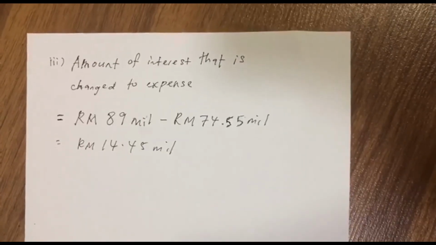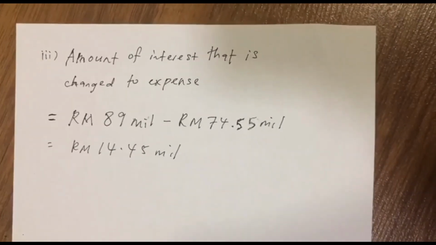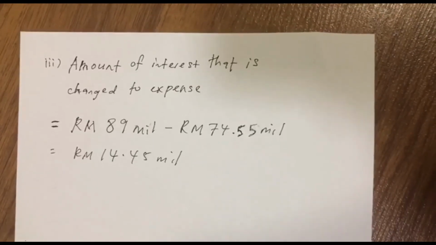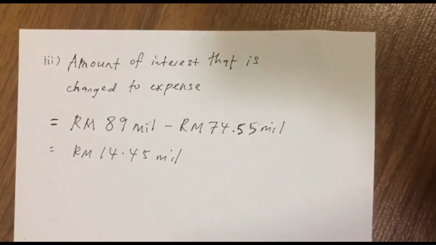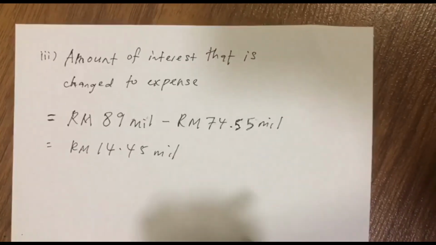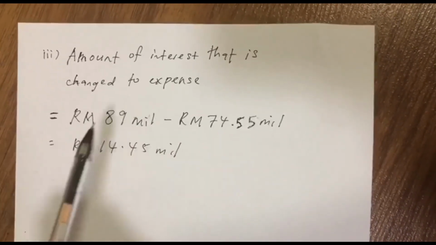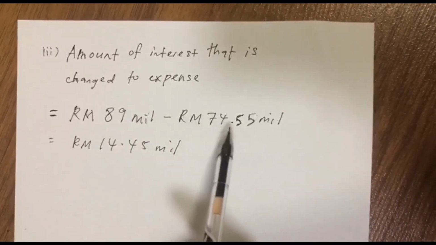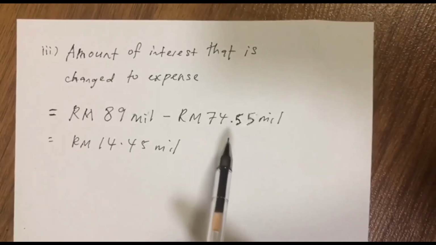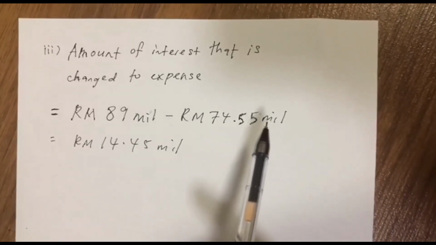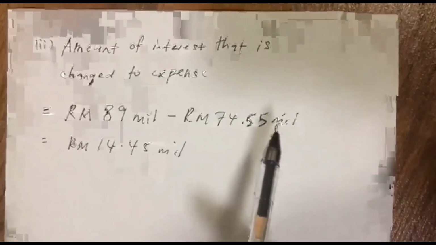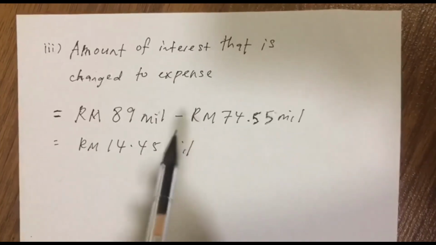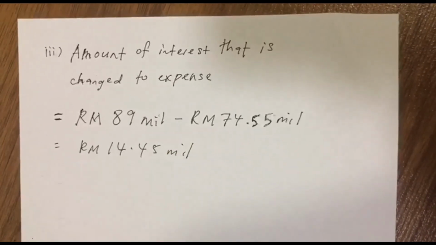Okay, so the question is, what is the amount of interest that is charged to expense? First we take 89 million, which is the total interest in the working. So we minus the 74.55 million, which is the amount of interest that qualifies for capitalization. So we will get 14.45 million, which is the amount of interest that is charged to expense.